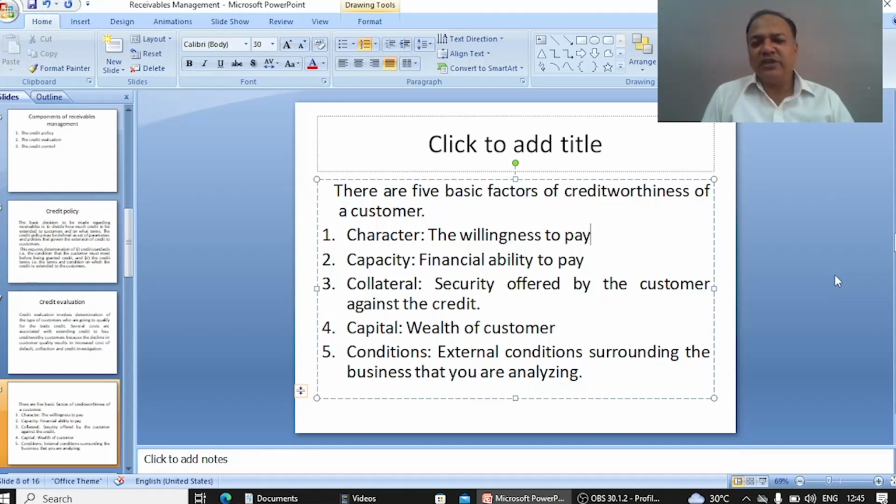And whenever we have to check the capacity of the person to whom you are giving credit, we have to check Form 16, income statement, salary slip and bank account, by which you can ascertain how much salary the person is getting, how much amount he has to spend to run his life without any problem, and how much fixed expenses he has to pay.